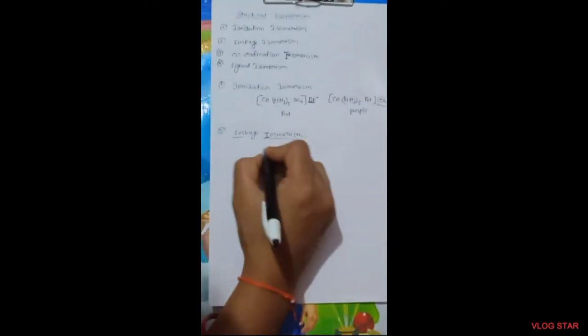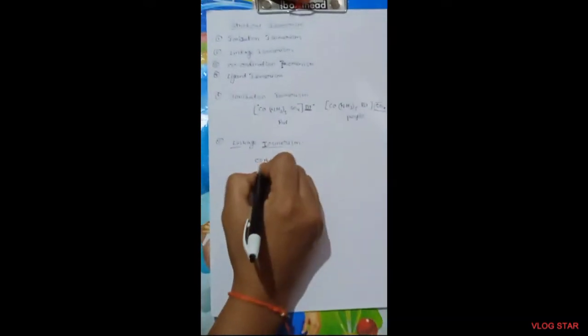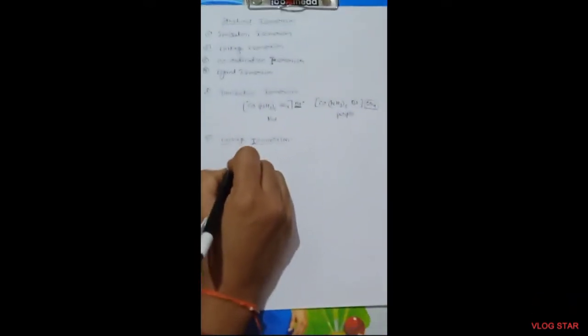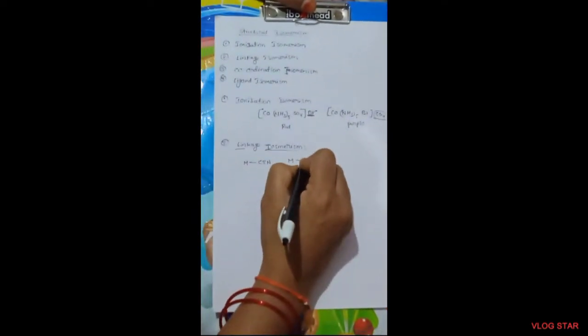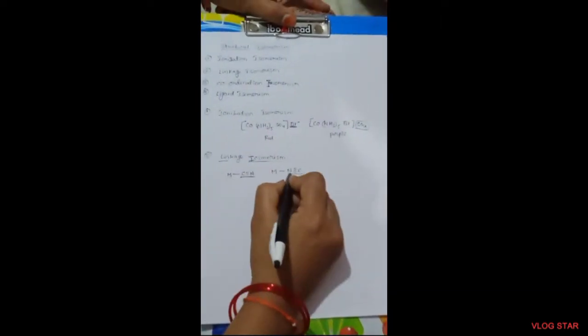See this example, cyanide. Cyanide attaches to the metal one time through carbon and another time through nitrogen. The ligand is the same, but two different sites can attach to the metal atom. Here carbon is attached to the metal atom, here nitrogen.